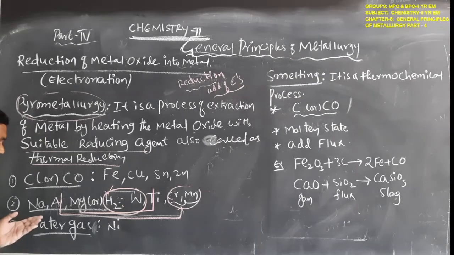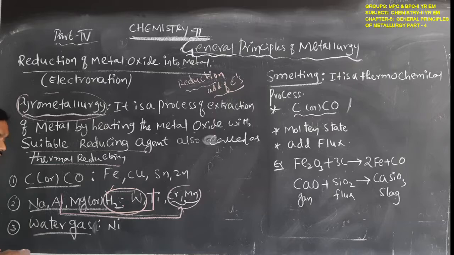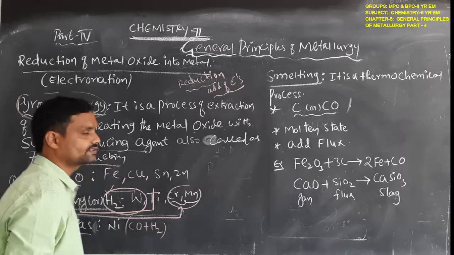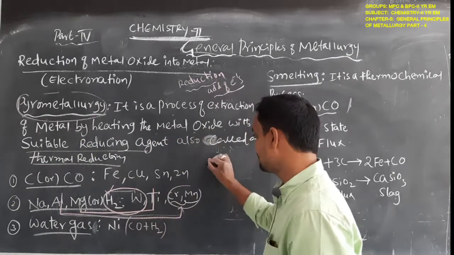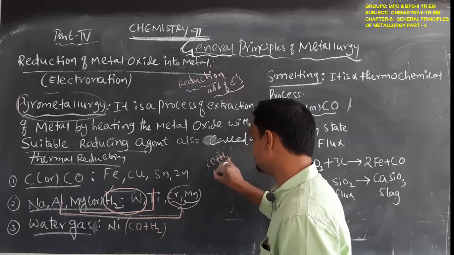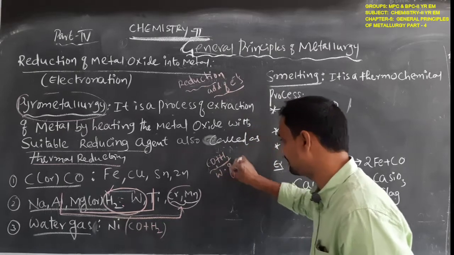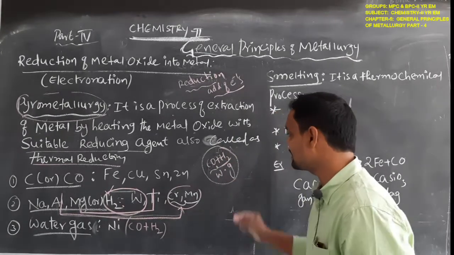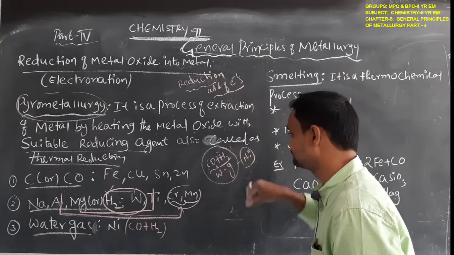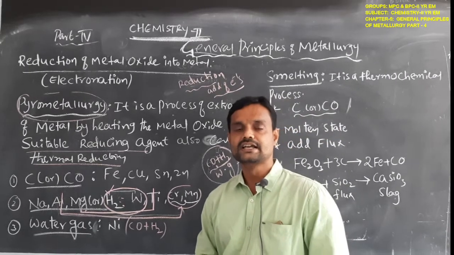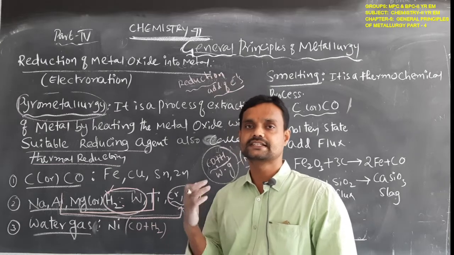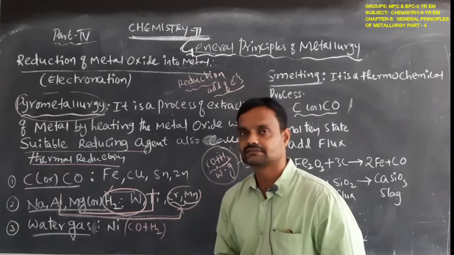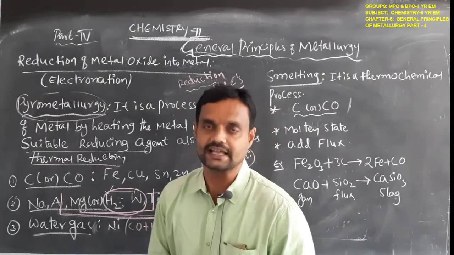Okay students, another reducing reagent is water gas. Water gas means nothing but CO plus H2. This mixture is called water gas. So this water gas also acts as a reducing reagent for the extraction of nickel metal. So these are used as suitable reducing reagents.